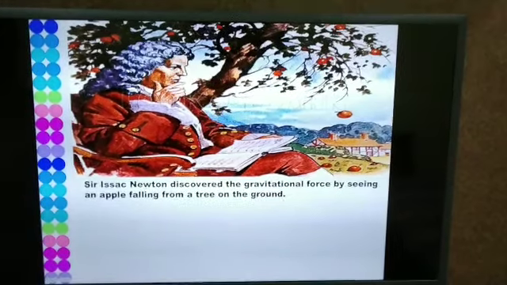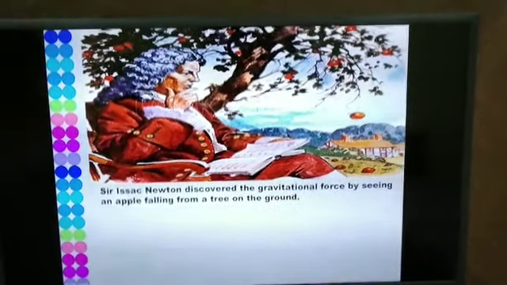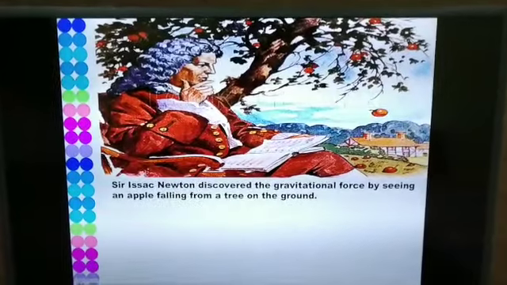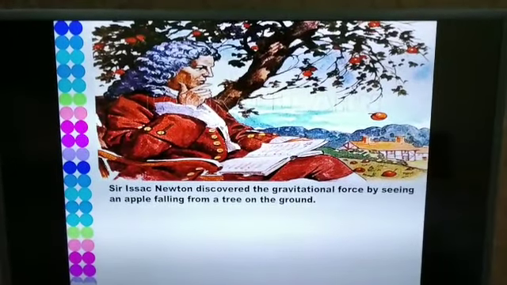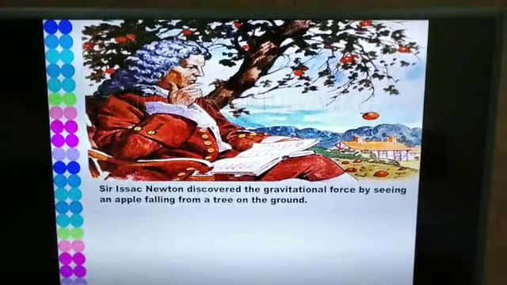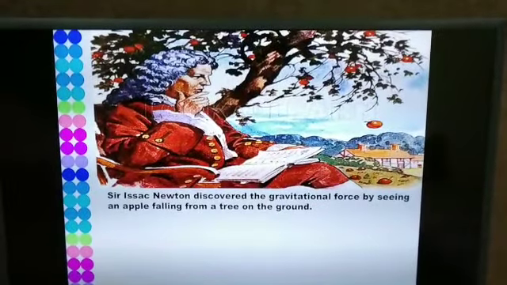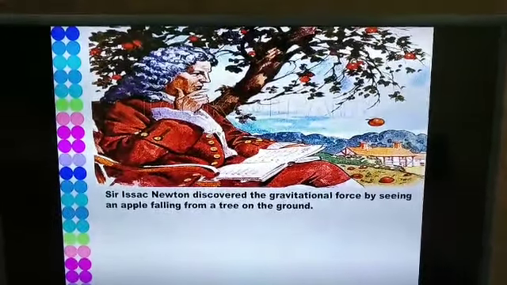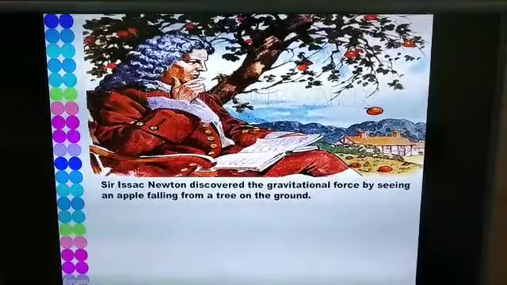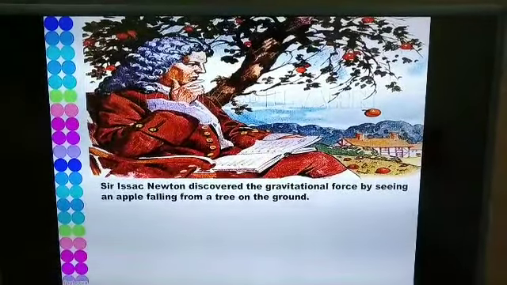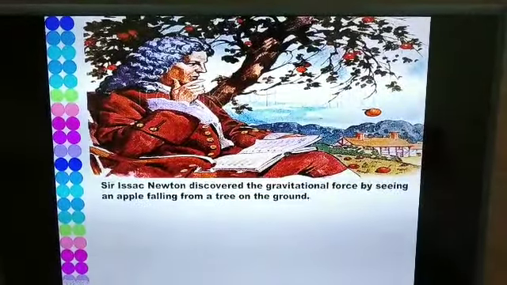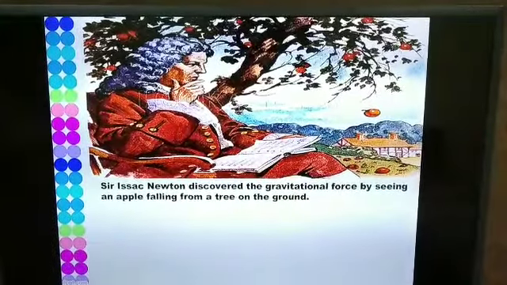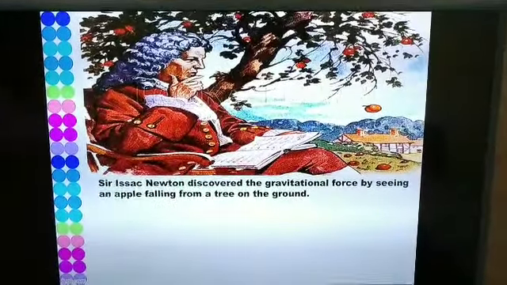We all know the classic story about how Sir Isaac Newton discovered the gravitational force. When Sir Isaac Newton was seated under an apple tree, he saw the apple falling on the ground. So, he wondered why all apples fall in vertically downward direction but not in horizontal direction or at an angle to the vertical.